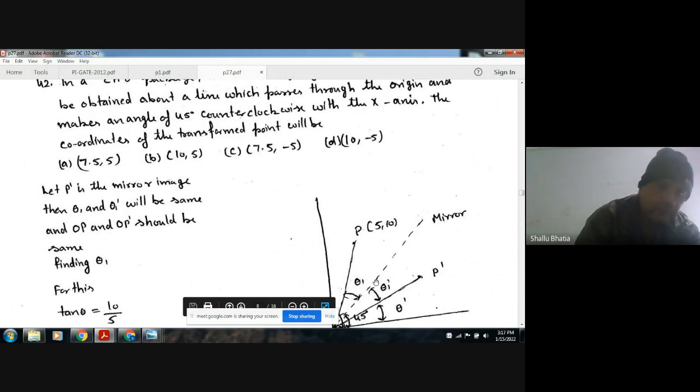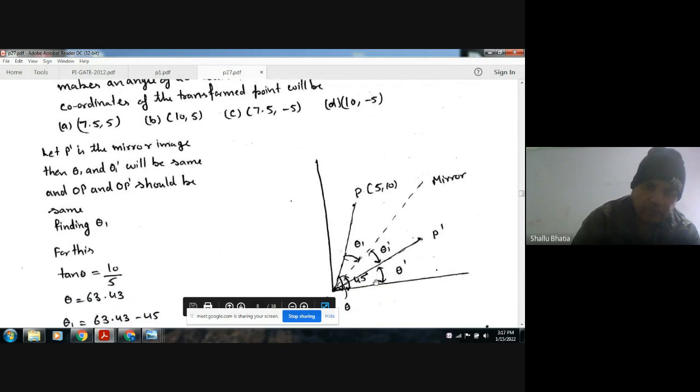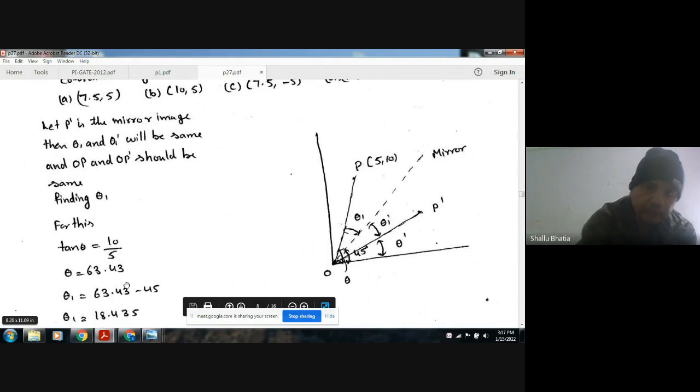First of all, we have to find out this theta, where the y coordinate is 10 and x is 5. So theta is tan inverse of 10 by 5, which is 63.43, and theta one will be 63.43 minus 45. This will also be theta one.